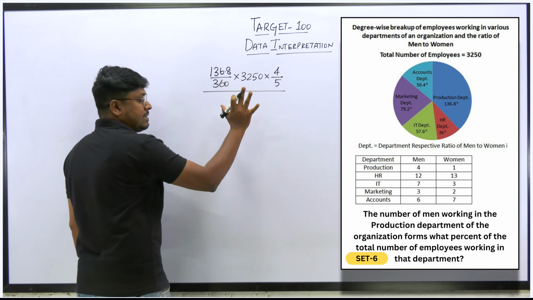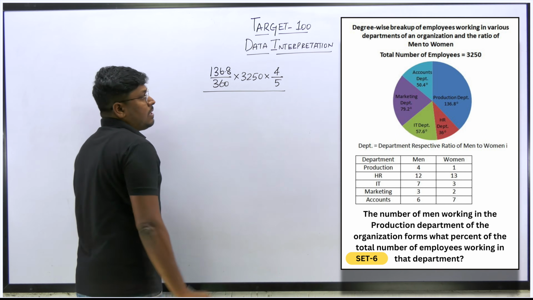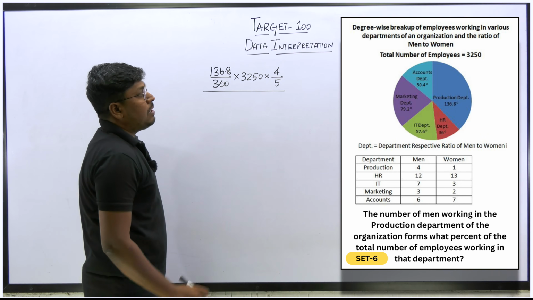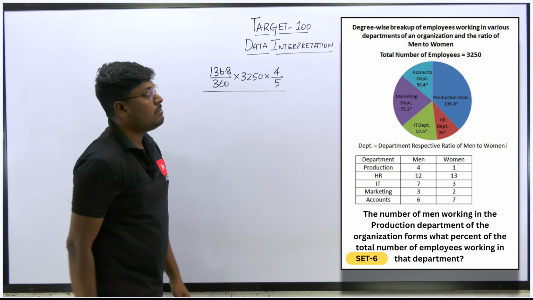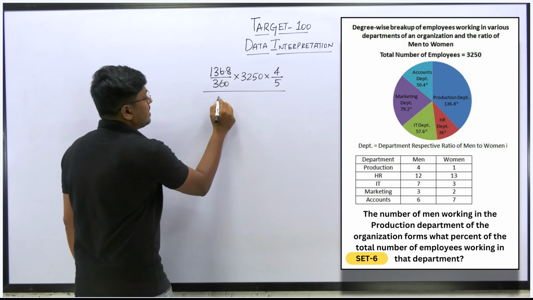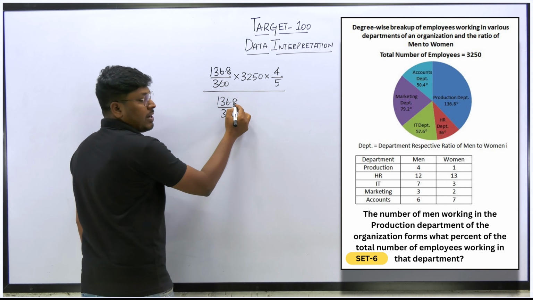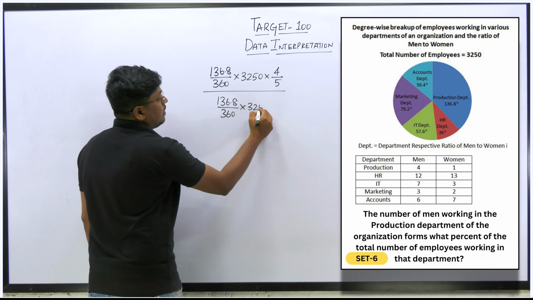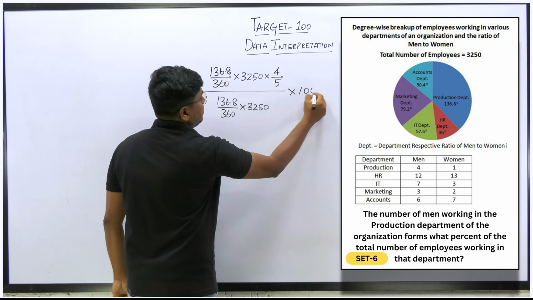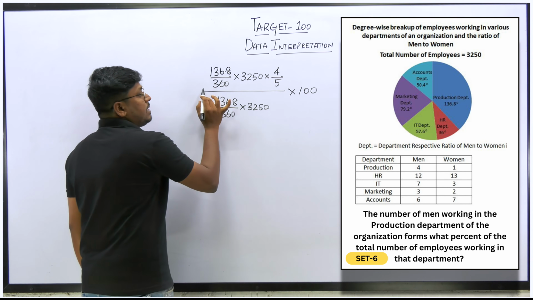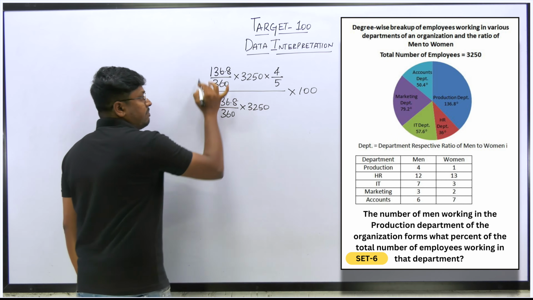You don't want to find the answer separately. So divided by the total number of employees working in the same department. So in the same department production, the total number of employees working will be 136.8 degree into 3250, into 100. So yes or no, right? So this will be the production department total number of men working.